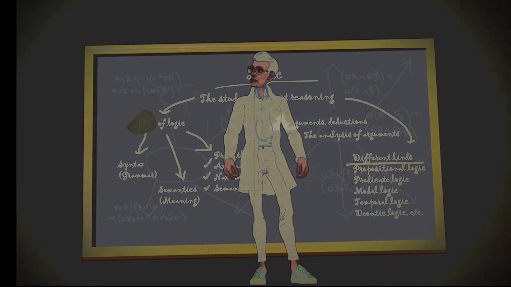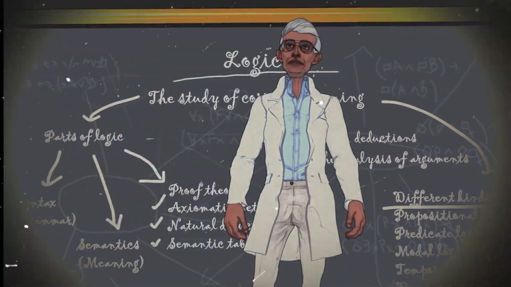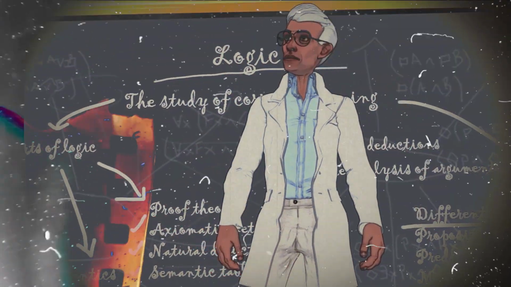The axiomatic method, natural deduction, and semantic tableau are three popular proof methods. These are different ways of constructing proofs and derivations.